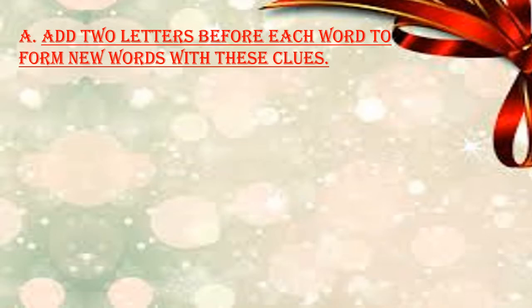Not missing word, missing letters you should find out, so that this will become a word. The clue is a facial expression showing anger, worry, or deep thought. The word should convey a facial expression that shows anger, worry, or deep thought.